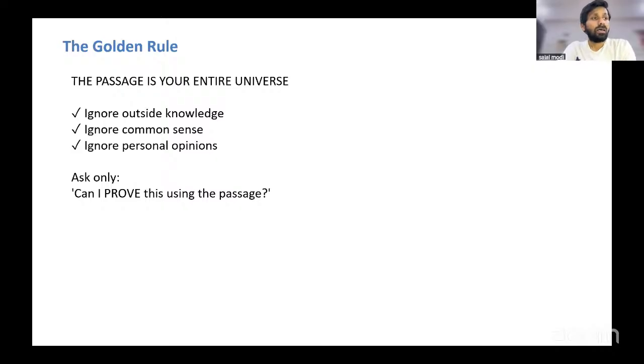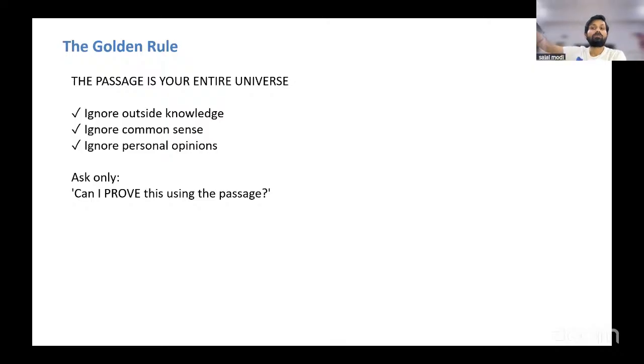Now, the rules, and then we move on to the questions. Firstly, the passage is your entire universe. Any answer to any inference question will be based on what I know from the passage. I don't want outside knowledge to come in the way.